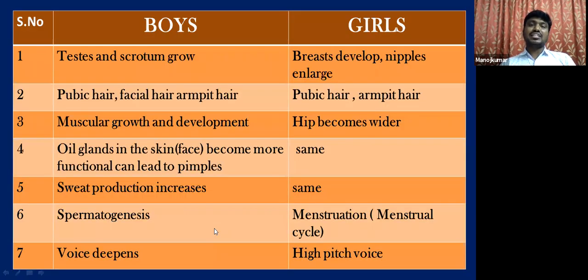Now let us see the secondary sexual characters in both boys and girls. Students, go through this table. These are the secondary sexual characters seen in boys and girls under the influence of these hormones during puberty.